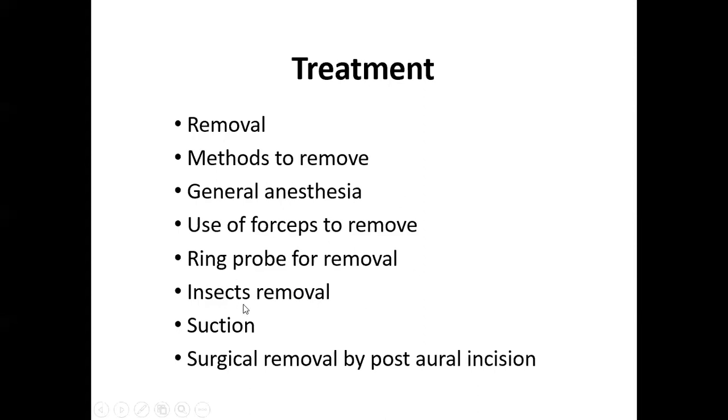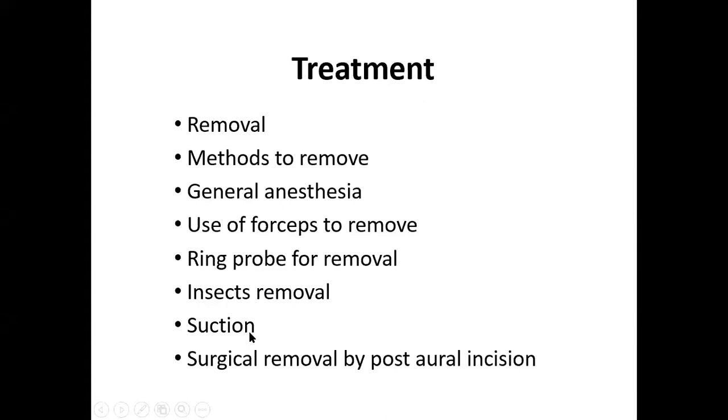Whenever there are insects in the external auditory canal, there are two steps. One is to instill oil into the external canal, or you can instill water into the external canal.